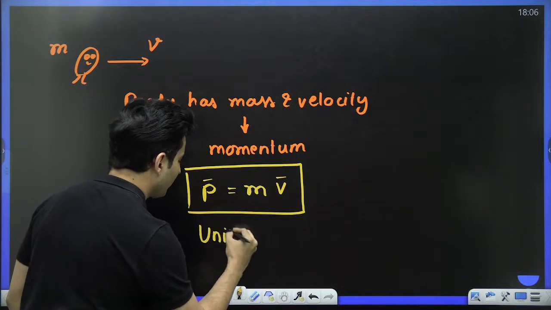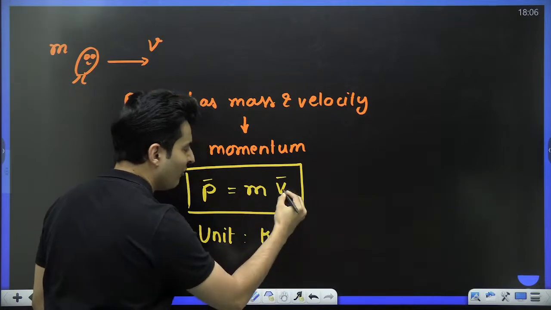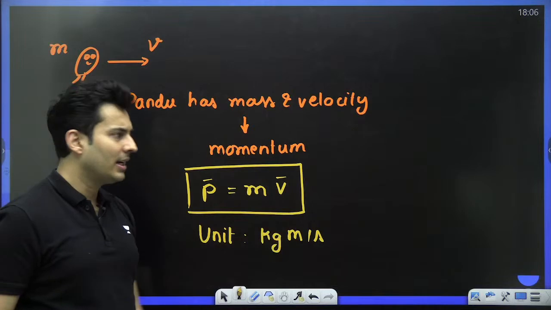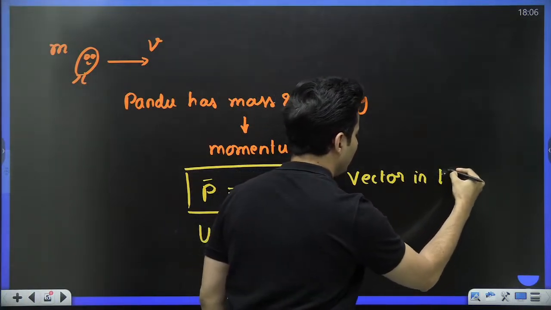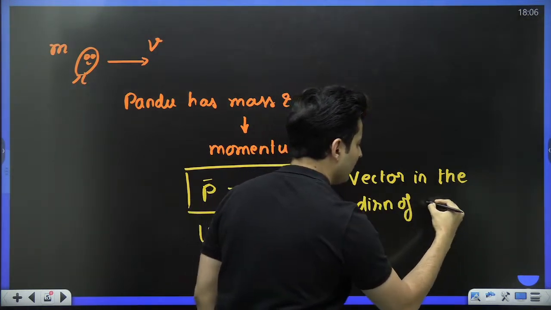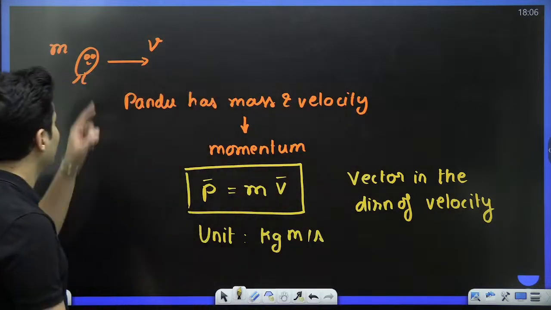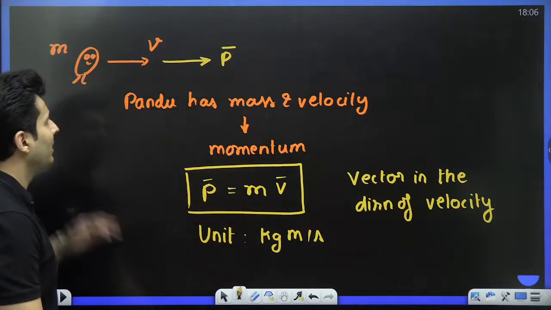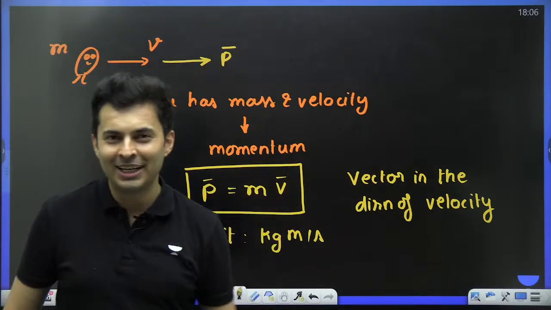Obviously, the unit of momentum is nothing but, you can see this is kg. Velocity is nothing but meters per second. So the unit is kg meter per second. It is a vector, in the direction of the velocity. So in this case, Pandu has a momentum towards the right side because he is moving towards the right side. If he is not moving, he has no momentum at all.